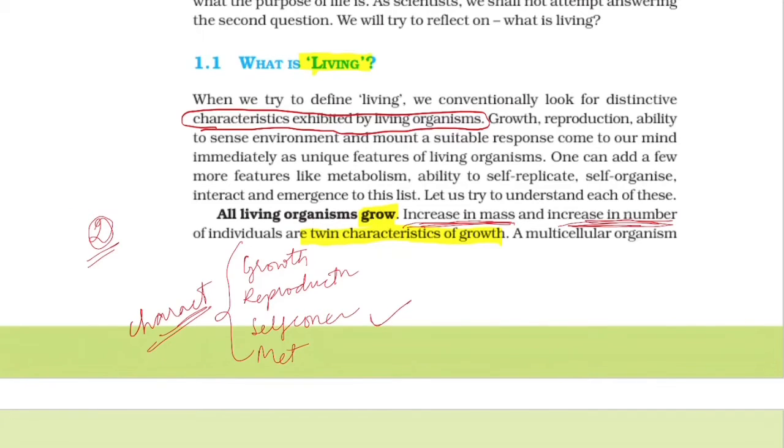But self-consciousness and metabolism, only these two are considered the defining property, whereas growth and reproduction are not considered to be the defining property.